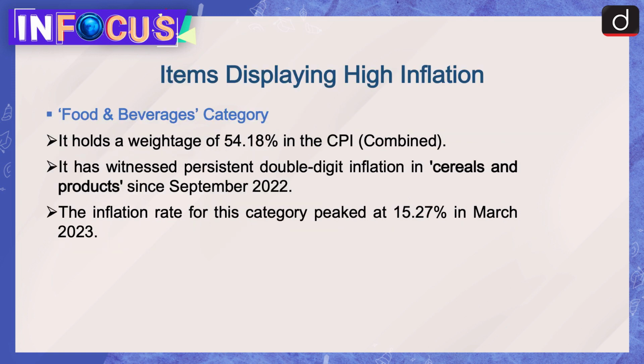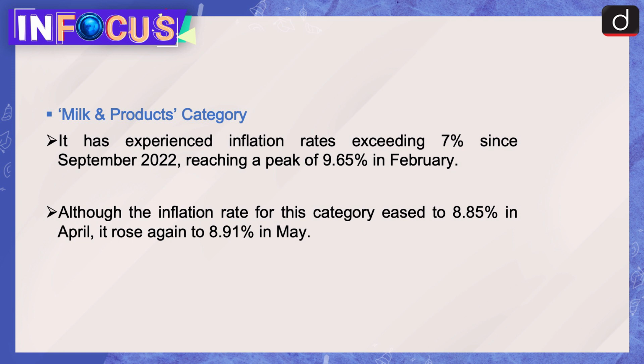Items displaying high inflation. Food and beverages category. It holds a weightage of 54.18% in the CPI combined. It has witnessed persistent double-digit inflation in cereals and products since September 2022. The inflation rate for this category peaked at 15.27% in March 2023. Milk and products category. It has experienced inflation rates exceeding 7% since September 2022, reaching a peak of 9.65% in February. Although the inflation rate for this category eased to 8.85% in April, it rose again to 8.91% in May.